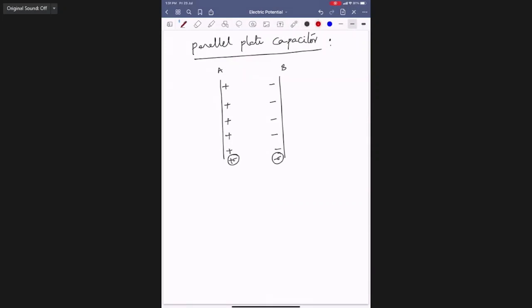Then what happens? It is a plus, EA will be rightwards. It is a minus one, EB also towards right only, na? So E outside will be 0, because they will cancel here. Plus and minus, they cancel. Only inside, then what is the field? Inside, as they are in the same direction, E is due to A plus B.